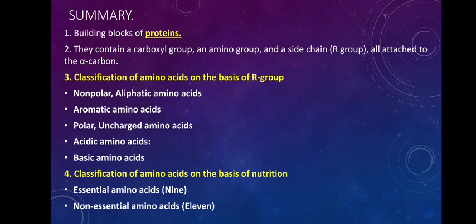All of these are attached to one carbon atom called the alpha carbon, and based on the R group, they are classified as non-polar aliphatic, aromatic, polar uncharged, acidic and basic. Based on nutrition, they are essential or non-essential, and based on solubility, they are hydrophilic and hydrophobic amino acids.